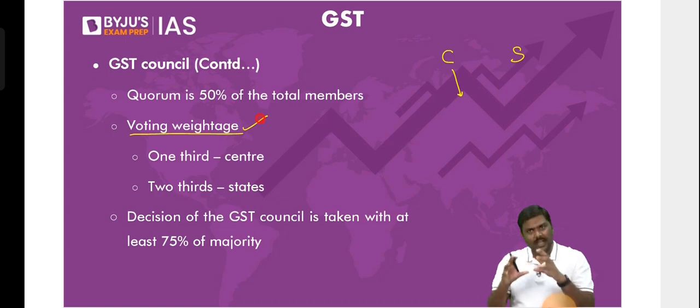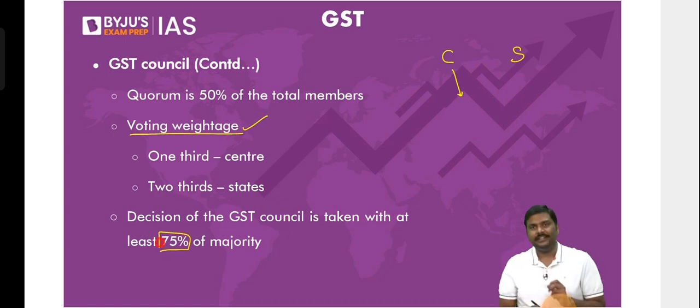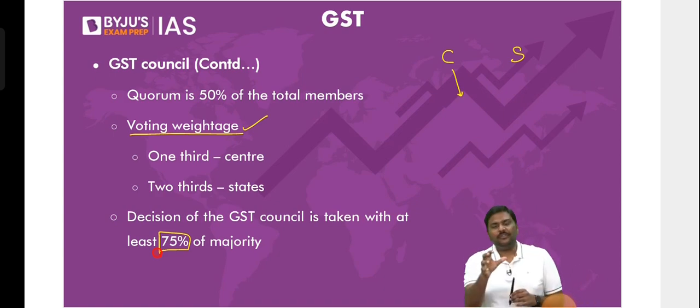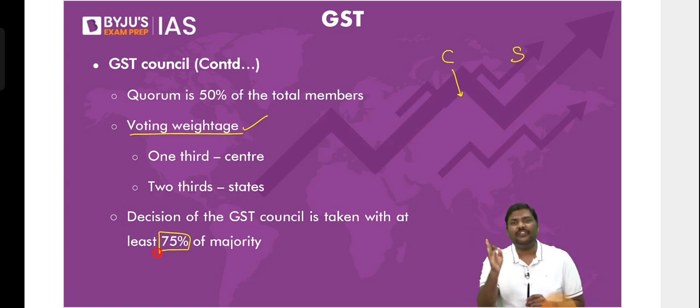Now, for any decision in the council to be taken, you need a majority of 75%. I will repeat the statement. When everybody votes in the council, we'll simply say 100% voting is done. But if you want to take a decision in the council, you need at least a 75% majority.